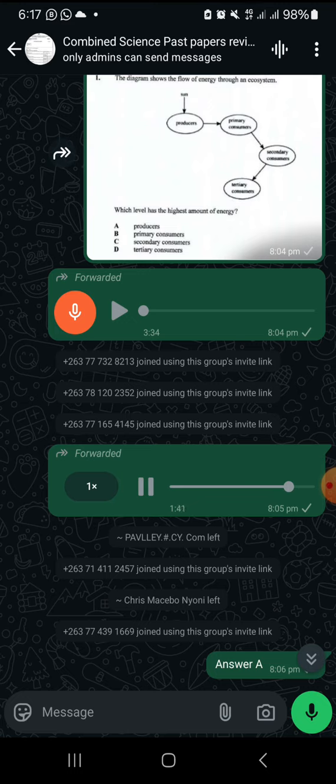How is this energy lost? Energy is lost in the form of heat through respiration and metabolic processes.